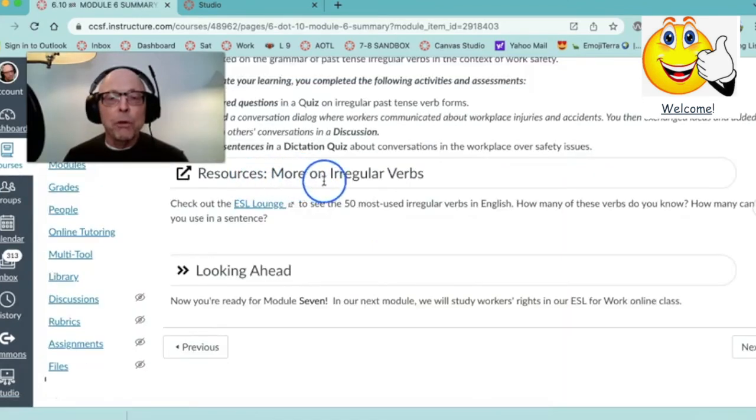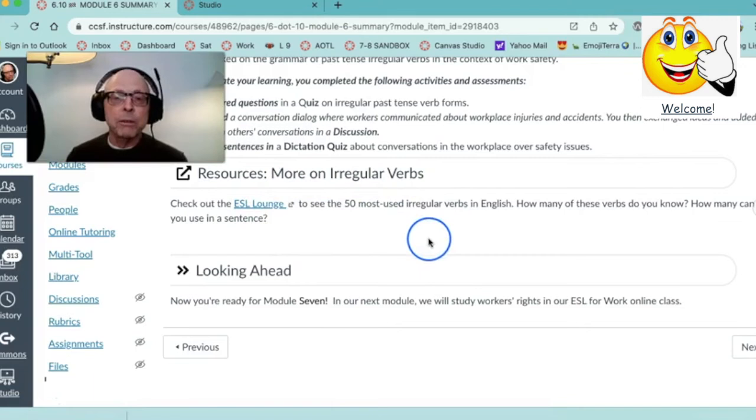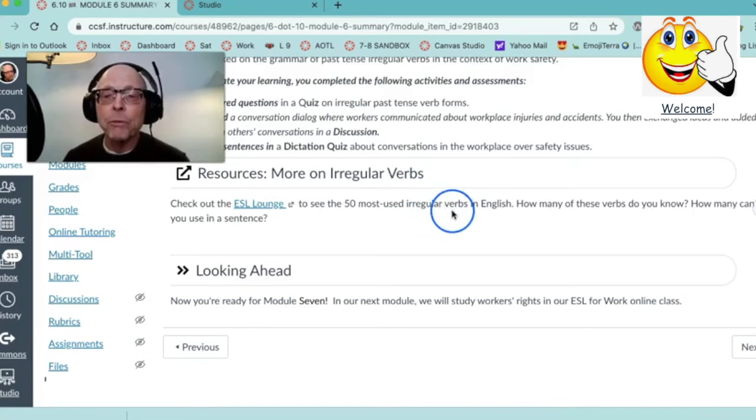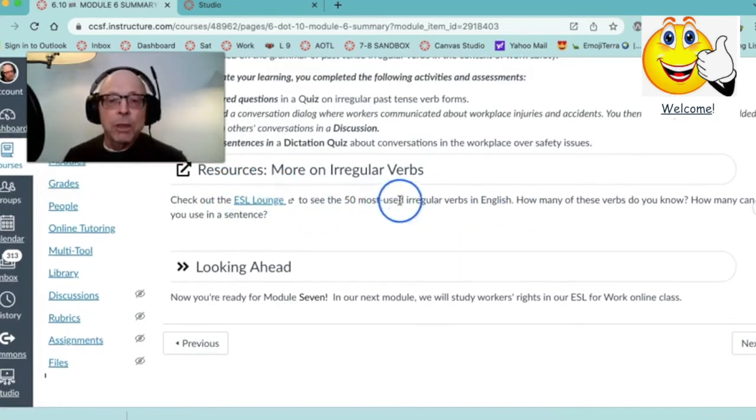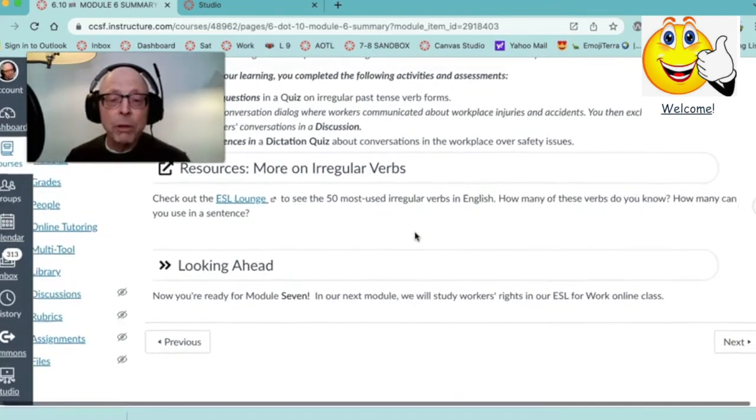If you want to know more about regular verbs, you can click on the ESL Lounge. It's a website. It's not in Canvas. And it gives you the 50 most used irregular verbs in English. So that might be fun if you want to see the 50 most used. So those are the ones you want to learn first.